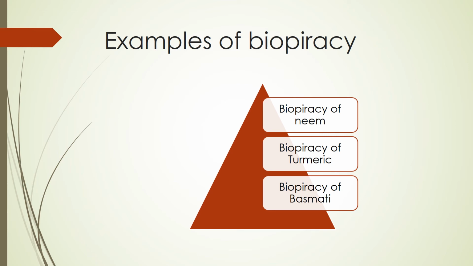So the neem tree's patent right was only for the Indian people, but nowadays that patent right went to the American countries. This is the biopiracy of neem. One country's roots, one country's plant. Nowadays, another country has taken the patent right and uses it fully. That is the biopiracy of neem.